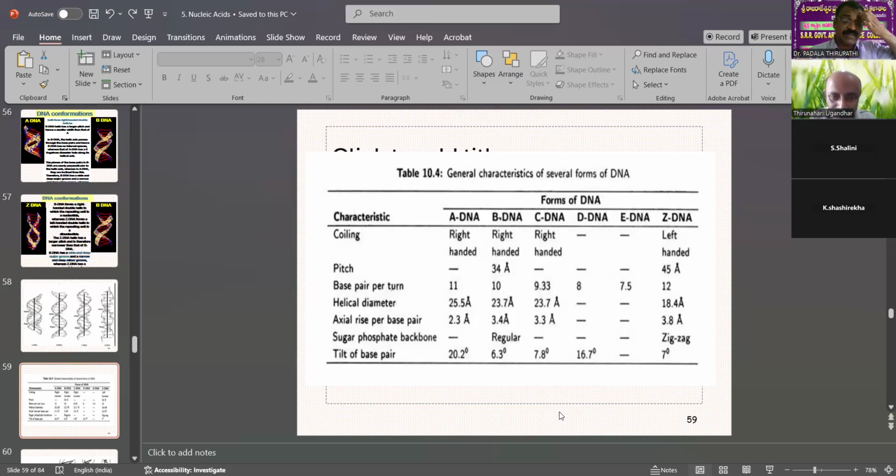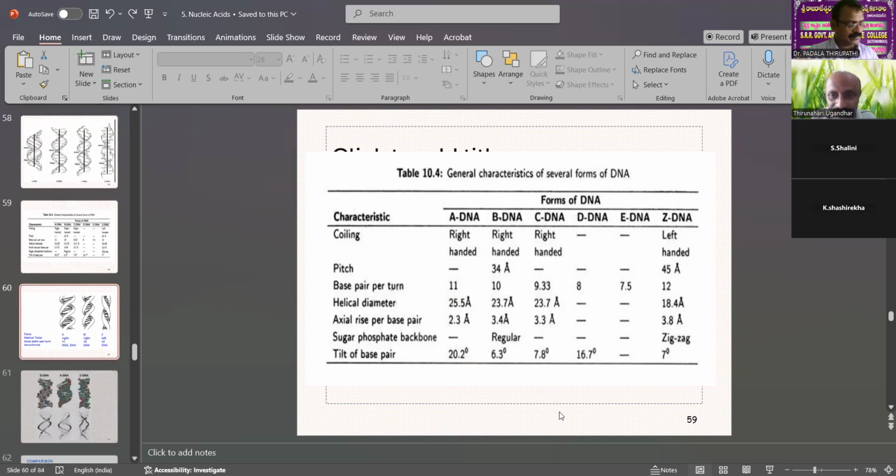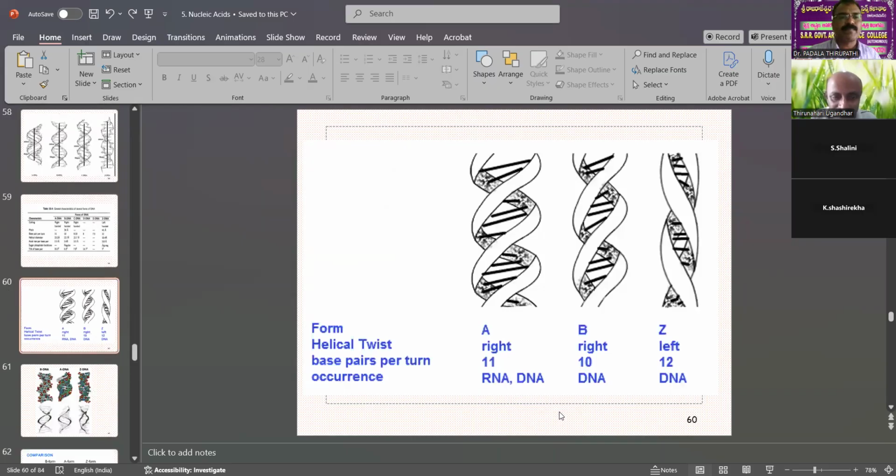Then coiling, pitch, base pairs per turn, helical diameter, axial rise per base pair, sugar pucker, backbones, and tilt of the base pairs. Here are all the differentiations. These 7 major characters are the basis for differentiation. That is called the general characteristics of the several forms of DNA. The helix sense and twist: A is right-handed with 11, B is right-handed with 10, Z is left-handed with 12.